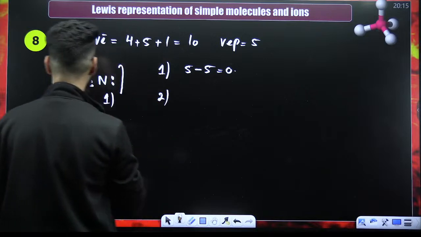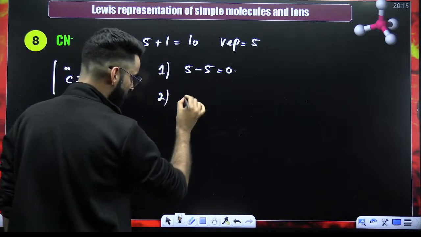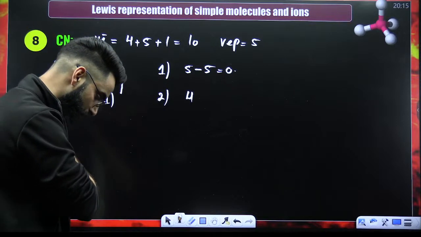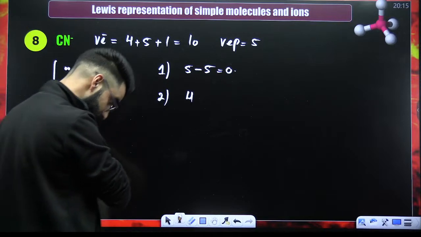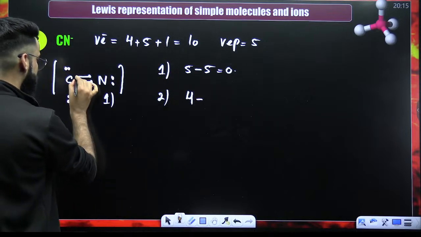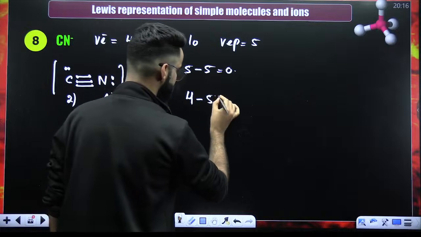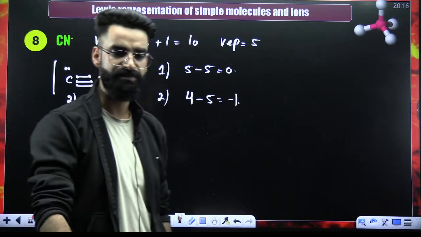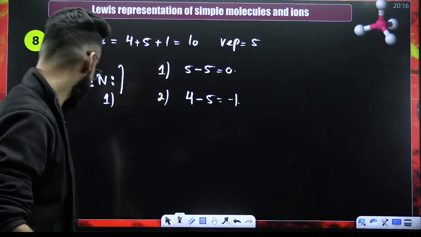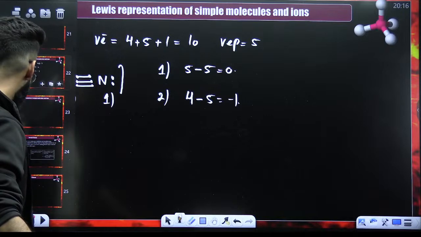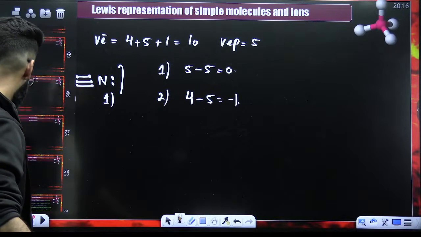Look at the second atom, carbon. Carbon in non-bonded state, how many valence electrons does it have? It has 4, right? Minus, in bonded state, 1, 2, 3, 4, 5. So 4 minus 5 comes out to be minus 1. Right? So these are the formal charges on the atoms too. So my dear students, this is how you calculate formal charges and you draw the structures.